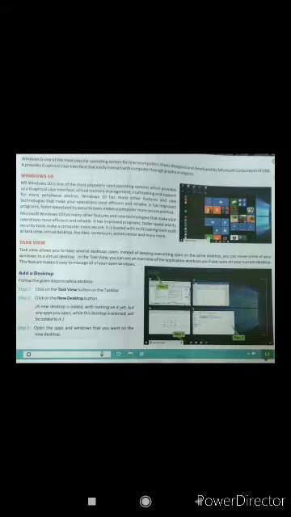Similarly here on the desktop, if you click on that, you can see how many programs are opened. See the second picture on page number 17: four programs, four windows are already opened.